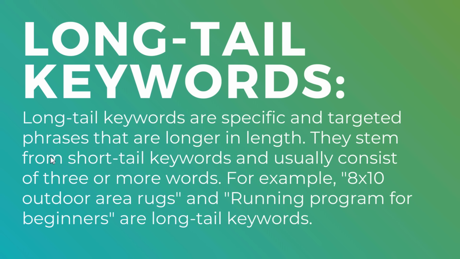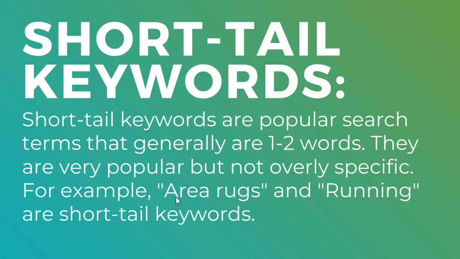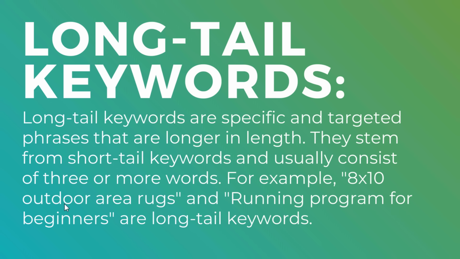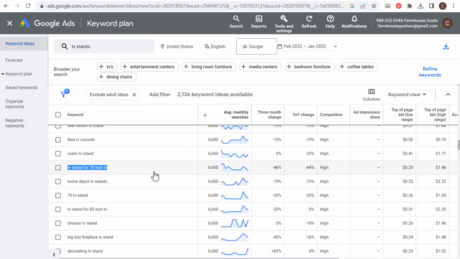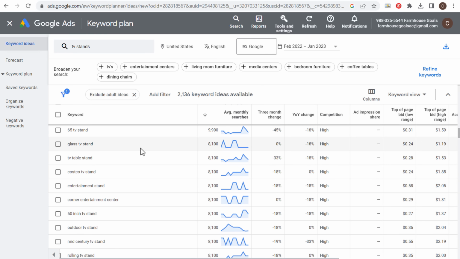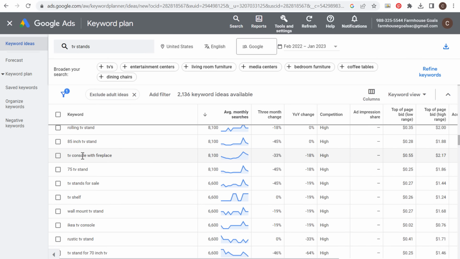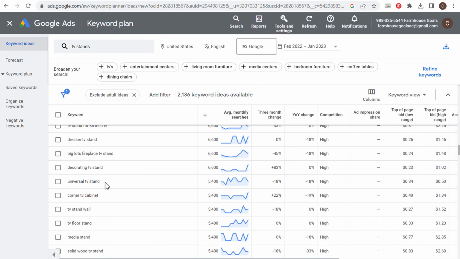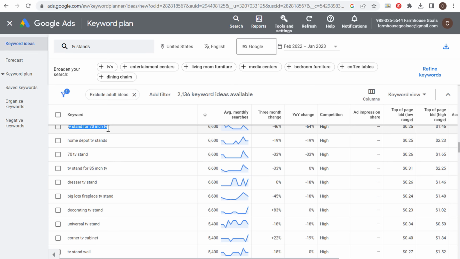So another example here, 8x10 outdoor area rugs. Coming back here to short tail keywords, somebody looking for area rugs or somebody looking for running. Long tail keywords would be 8x10 outdoor area rugs. So basically, long tail keywords are subcategories of short tail keywords. Running program for beginners, these are long tail keywords, and it's not necessarily all how much search volume they have or how many specific words are in them, but as you have some of these longer search phrases like TV console with fireplace, like the example we just showed earlier with TV stands for a 70-inch TV, for an 85-inch TV, these are going to be subcategories and they're going to be long tail keywords that stem from this short tail keyword of farmhouse TV stands.